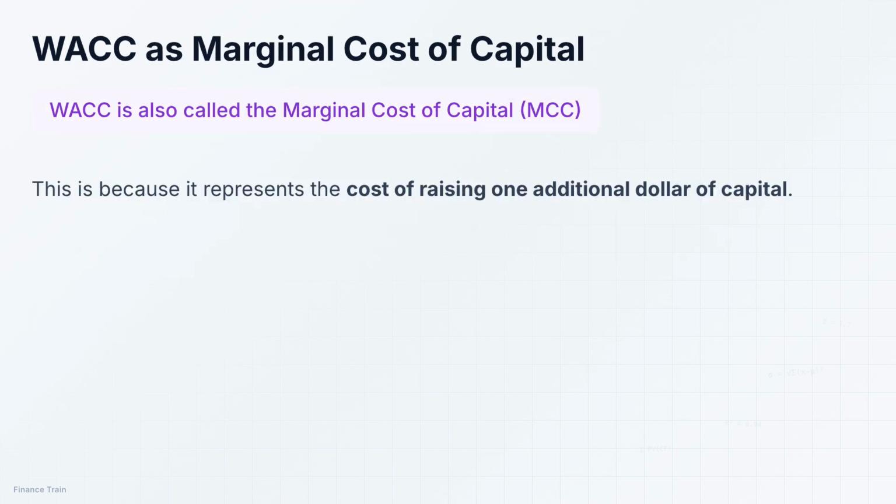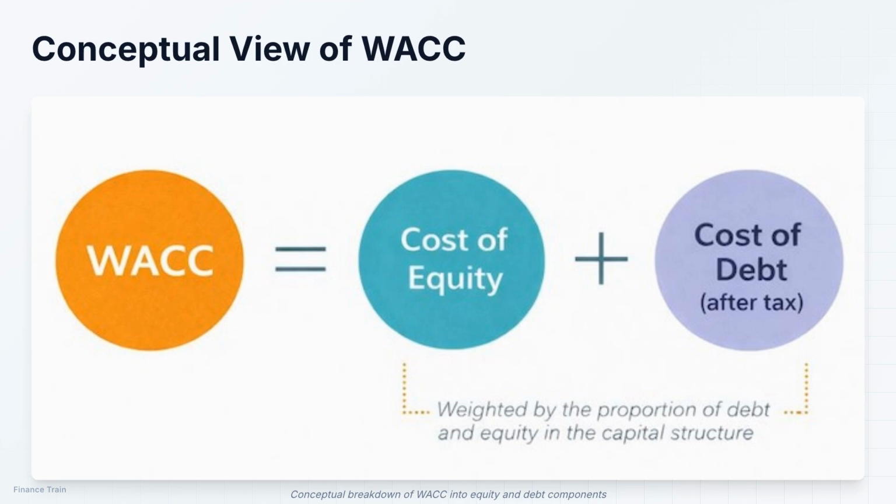WACC is also referred to as the marginal cost of capital, or MCC. That's because it represents the cost of raising one additional dollar of capital. When a company is considering new investments, WACC tells them what it will cost to fund that investment. This diagram shows how WACC is conceptually broken down into its equity and debt components. As you can see, the total cost of capital is a blend of what the company pays for its equity financing and what it pays for its debt financing.